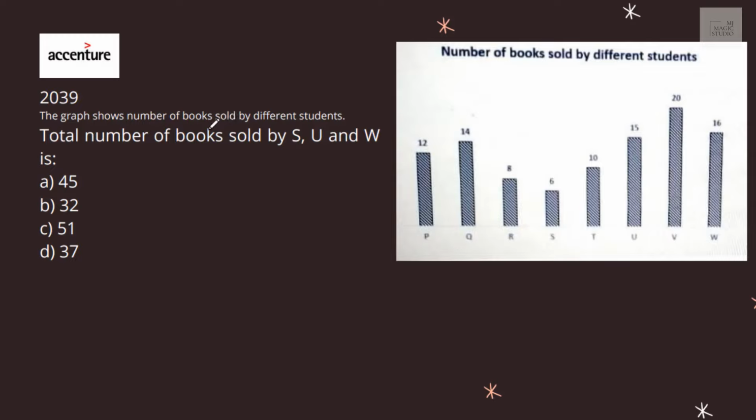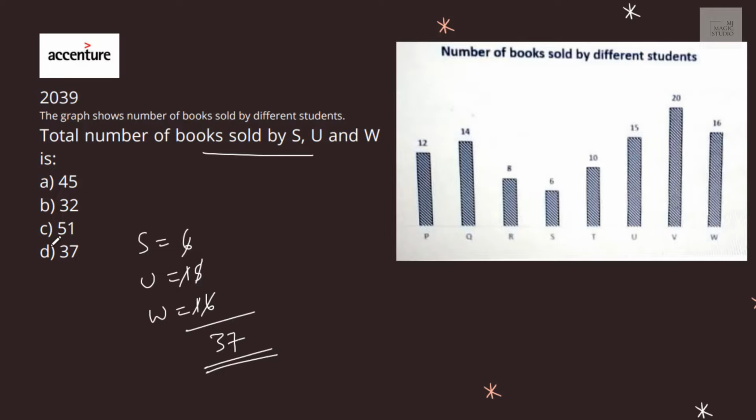The graph shows the number of books sold by different students. 1, 2, 3, 4, 5, 6, 7, 8 students are there. Total number of books sold by S, U and W. S is 6. U is 15, straight away given. And W is 16. So 10, 20, 26, 31, 37. Total number of books sold by S, U, W is 37. That is option D.